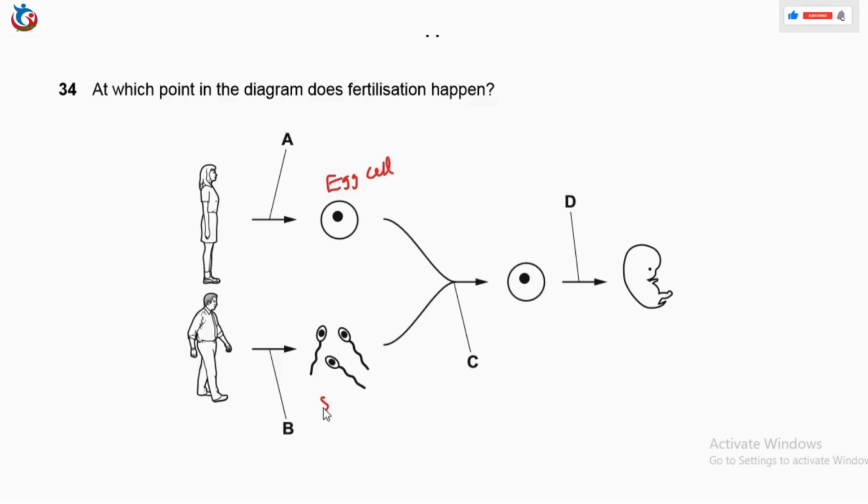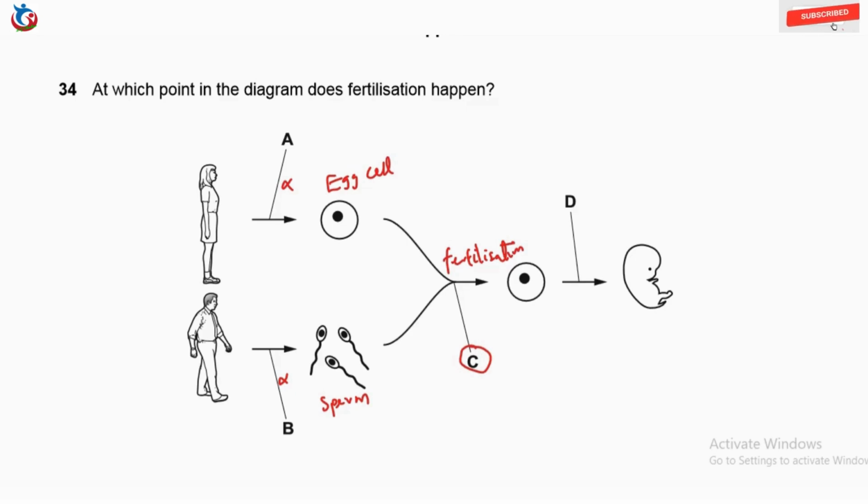And this is the sperm. So obviously A is the production of egg cell, so it is not A. B is the production of sperm cell, so it is not B. Then the fusion of egg cell and sperm cell, this is where fertilization takes place. So option C is the correct answer.